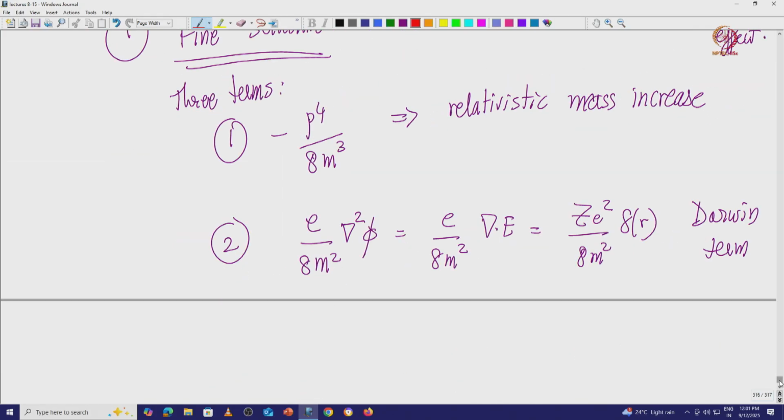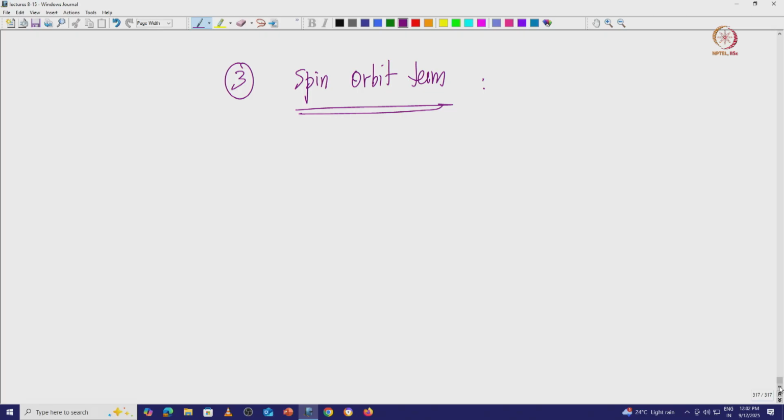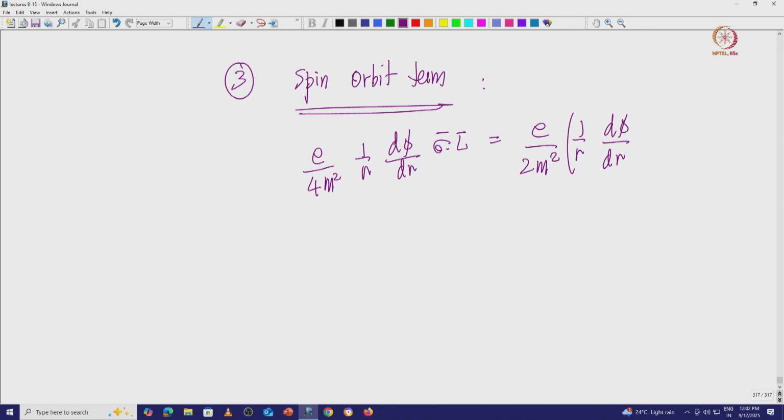And the third term is the spin orbit term, which is nothing but e by 2 m, called the spin orbit term.